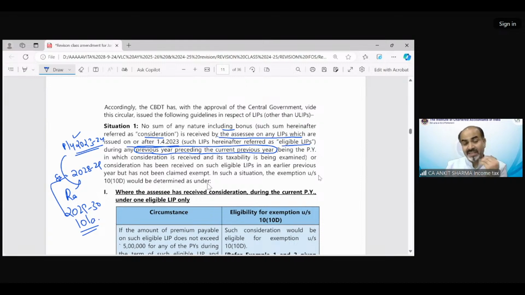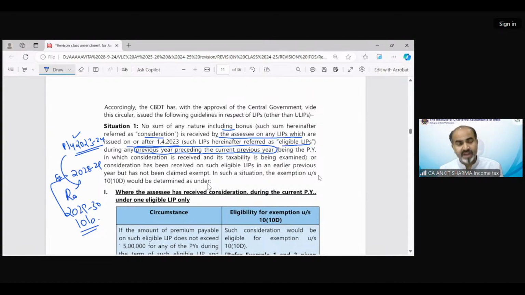So if it is these cases when consideration has been received earlier also, and now there must be some consideration in some other year, and some in some later year. So if there are two kinds of consideration in two different previous years, then situation 2 would be applicable. Situation 2 provision will be given later.